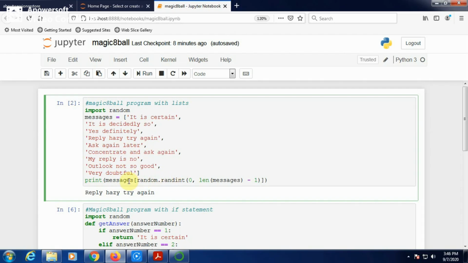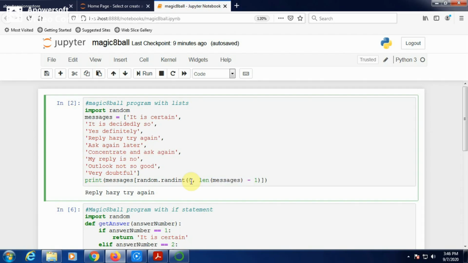Random generation of a number is available in the randint function, which is a method of the random object. Here as arguments you are giving 0, len of messages minus 1.